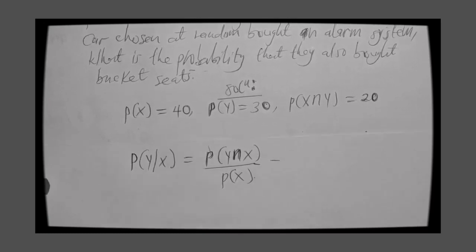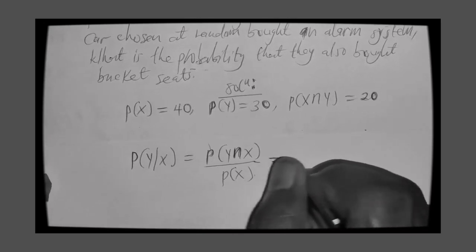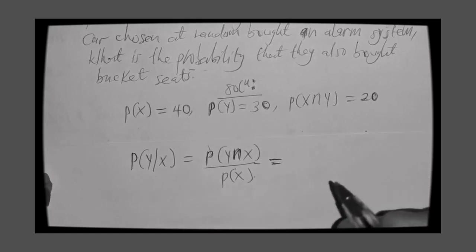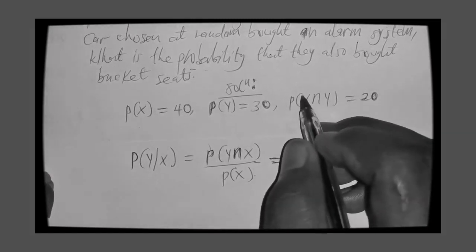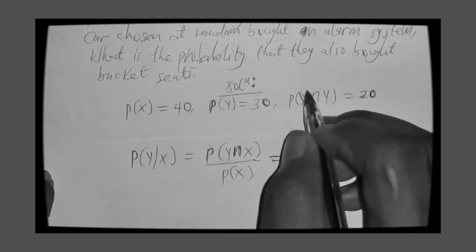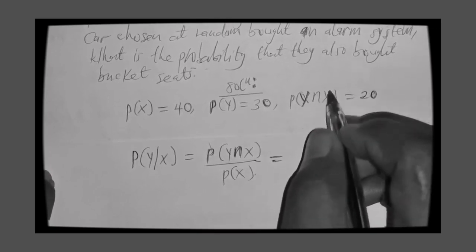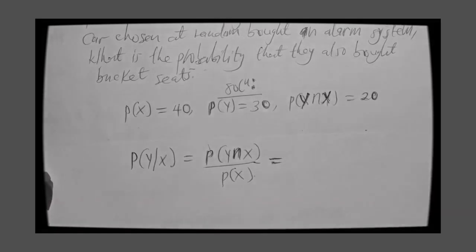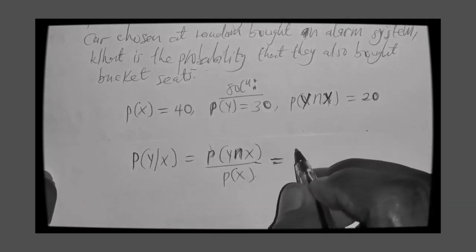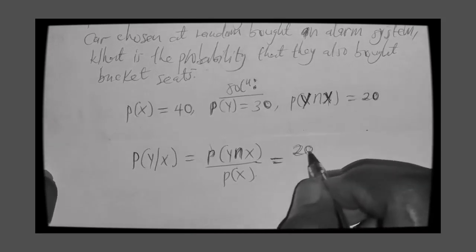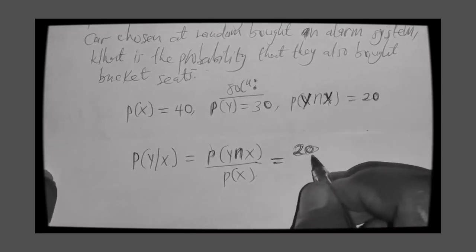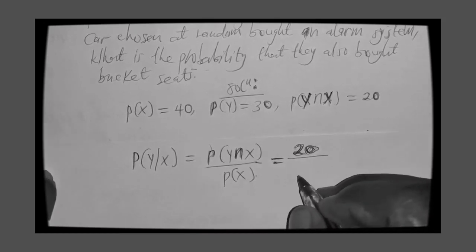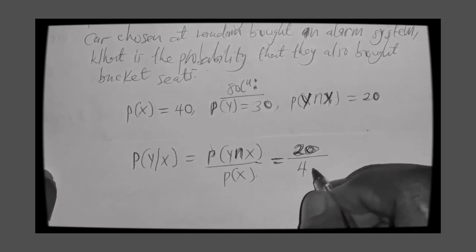All right, so here it becomes, what is my Y intersection X or X intersection Y? For the purpose of understanding, let me use Y here, so that everything is clear, and then X here, based on the arrangement. So my probability of Y intersection X is 20, and my probability of X that has already occurred is 40.